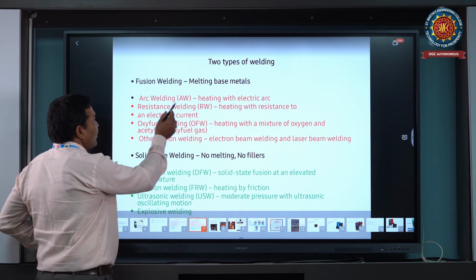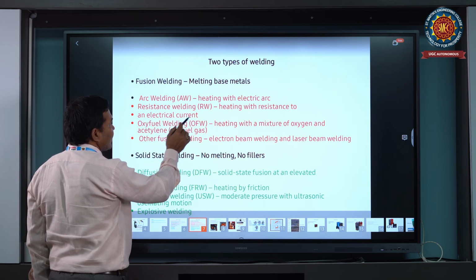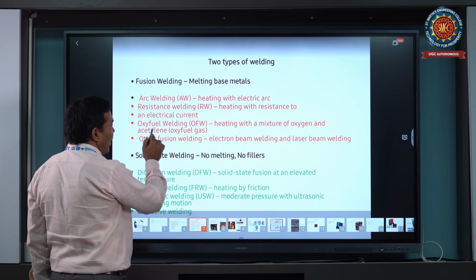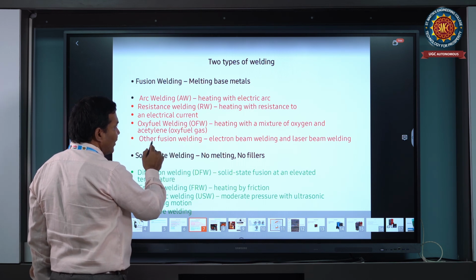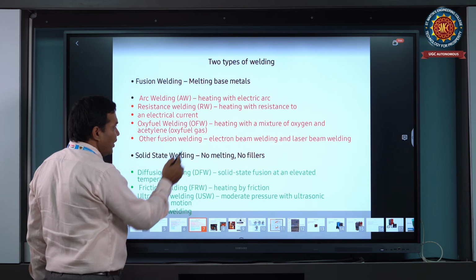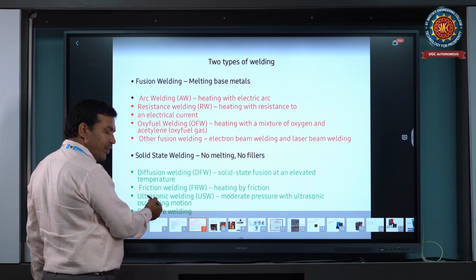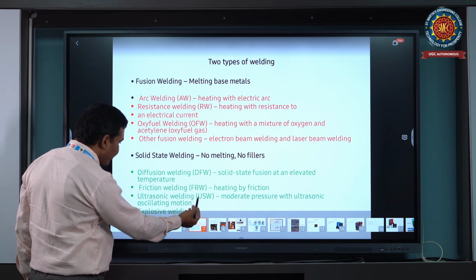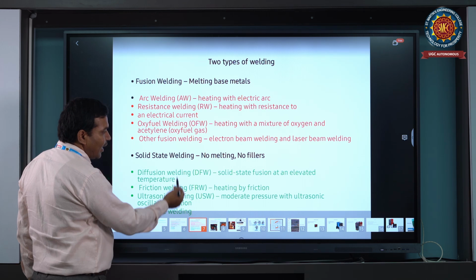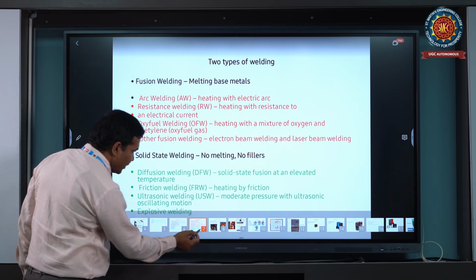Under fusion welding there is the arc welding process, resistance welding process, electrode current process, gas welding, and other fusion welding processes, meaning stick welding, TIG welding, and advanced welding. And solid state welding includes diffusion welding, friction stir welding, ultrasonic welding, and explosive welding. All of these categories are solid state welding processes.